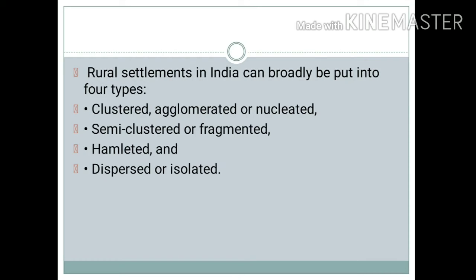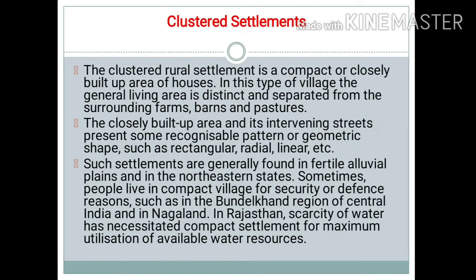Second one, semi-clustered or fragmented rural settlement. Third one is hamleted rural settlement. And fourth one is dispersed or isolated rural settlement. So let's discuss them one by one. What are these types of rural settlements? First one is clustered or agglomerated or nucleated settlements.